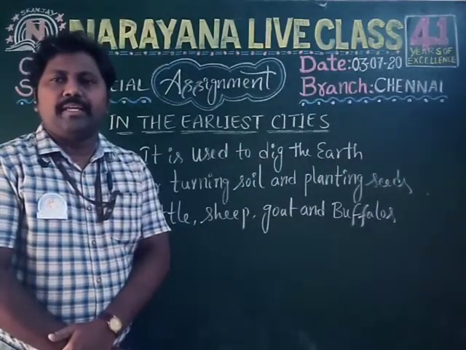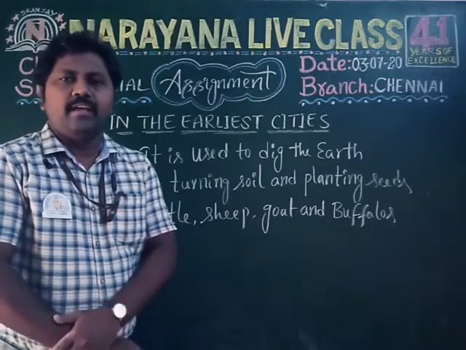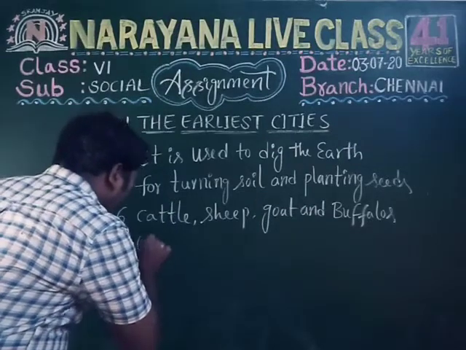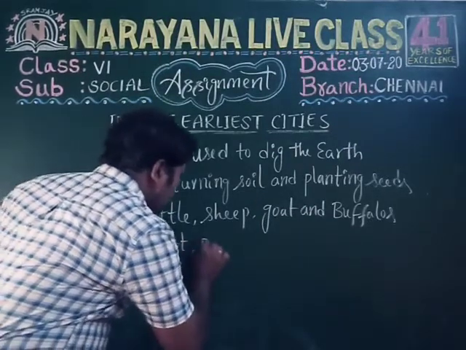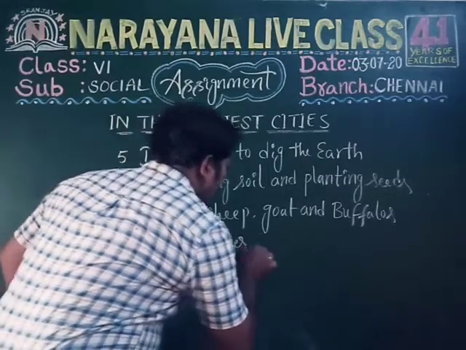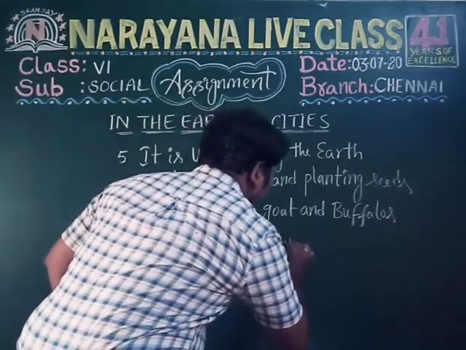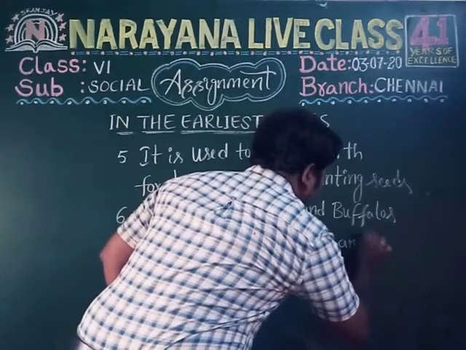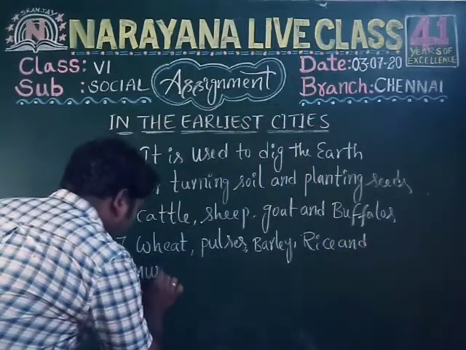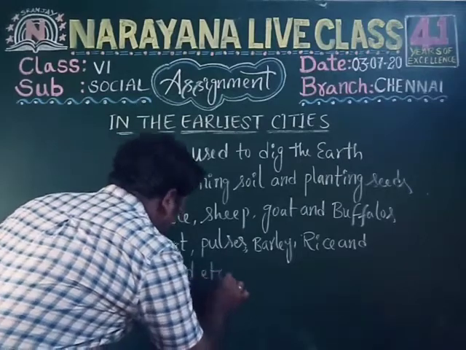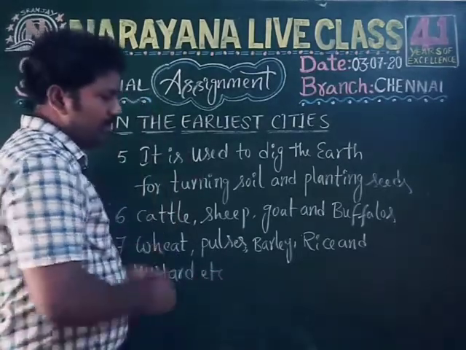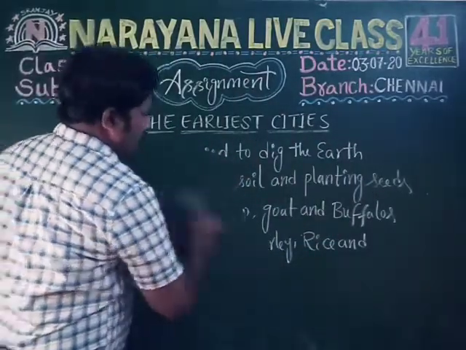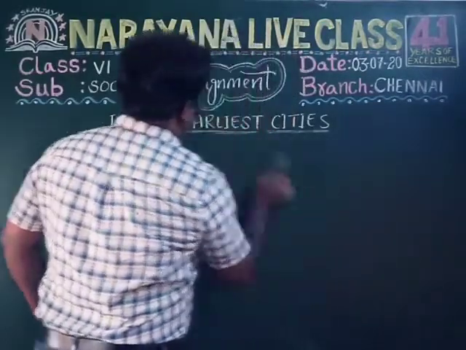Which crops were grown by Harappans? The answer is wheat, barley, pulses, rice, mustard, etc. So the seventh question answer is wheat, pulses, barley, rice, and mustard, etc. Okay, children. So this is the 7th question answer. Now let's move on to the next question. So now we are moving to the 8th question, children.